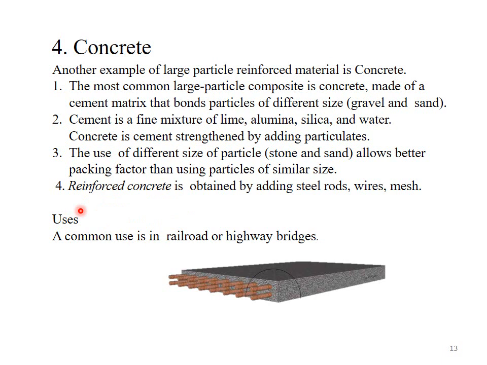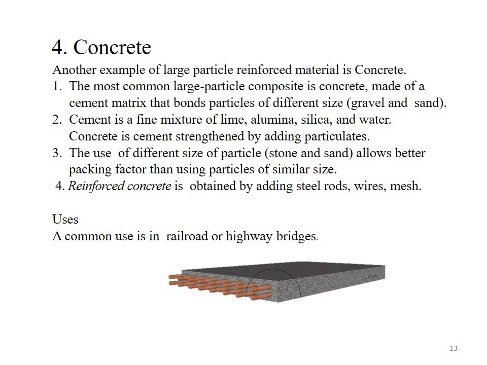Remember, what is concrete? Concrete consists of cement, and cement acts as a matrix phase, and concrete also consists of particles of sand and gravel. Gravel means stone. So particles of sand and gravel act as a reinforcing phase.